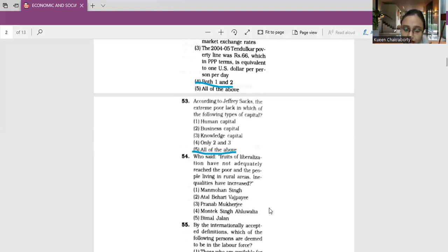It would therefore mean that it was futile to pursue the failed strategy of liberalization, which has a focus of only a few percent, that is 8% of the labor force in the organized sector. The need of the hour was to take care of the 92% labor force that is engaged in the unorganized sector. So a lot of importance is to be rested on it. Therefore, our answer to this is definitely number 2, that is Mr. Atal Bihari Vajpayee. So we will mark this as the correct answer.